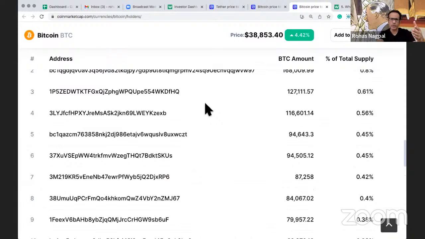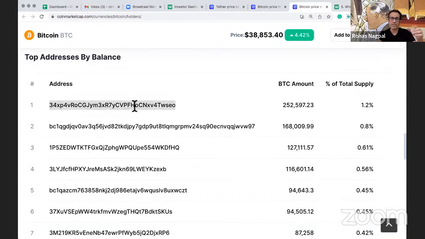And you can go into the Bitcoin Explorer, enter this address, and you can see all the transactions that have ever been made by this address. And that's a good thing to follow. So what happens is, when we see that the whales are moving their crypto to an exchange, they are going to sell. So that signifies a selling pressure in the market. When we see the whales are moving their crypto out of the exchange onto cold wallets, it is signifying they are not going to sell. So a strong buying pressure is indicated in the market.